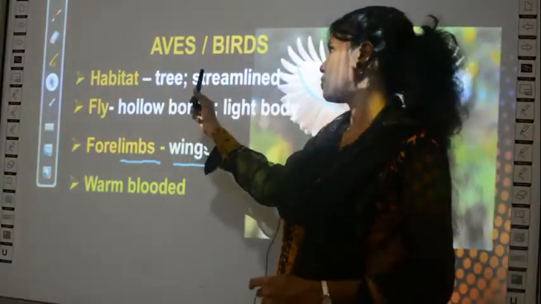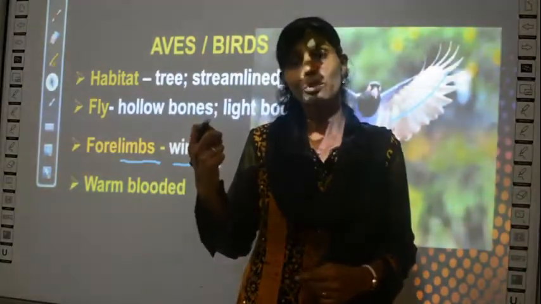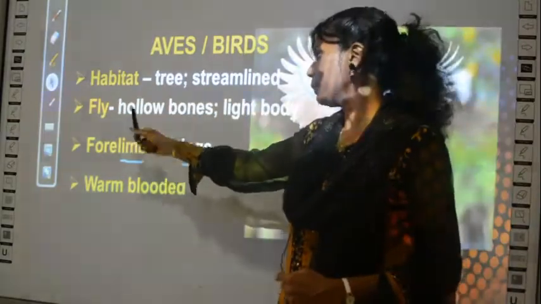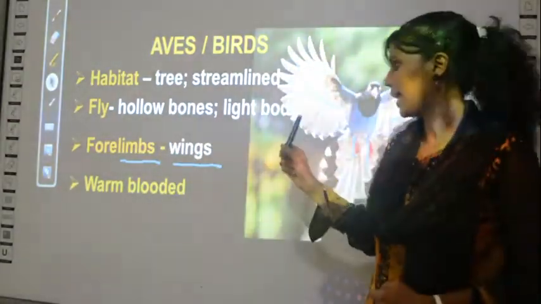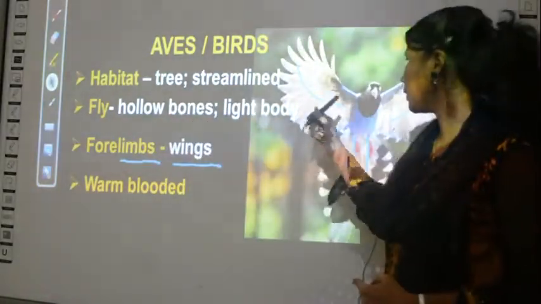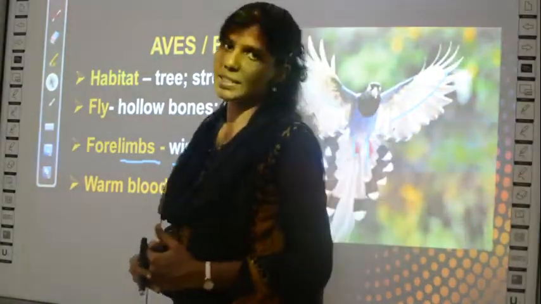Birds live in trees and they are streamlined to air, okay, less resistant to air. They fly because they have hollow bones and their body is very light in nature. They have two forelimbs which are modified into wings, and birds are also warm-blooded animals.